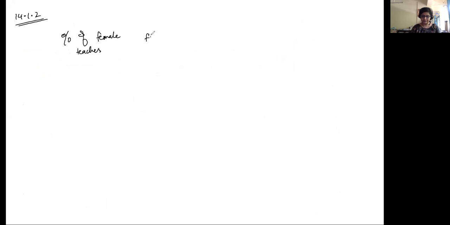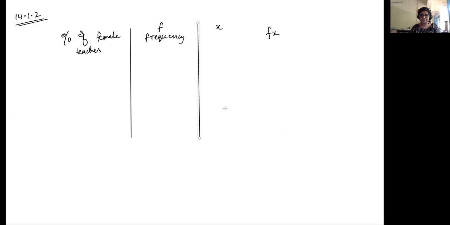You're given the frequency, so this will be f. This is your class. So from here you'll find your class marks x, and then find fx. So once you do the calculations in the table itself, it gets really easy to just do a final calculation at the end. It's more organized this way. So we draw the table.